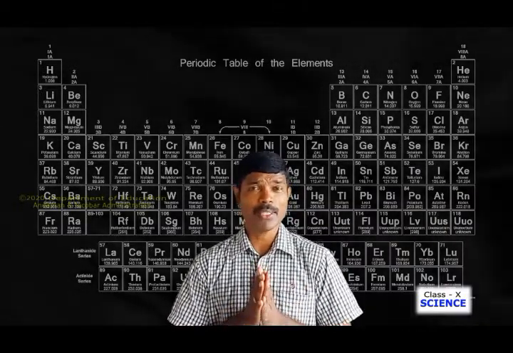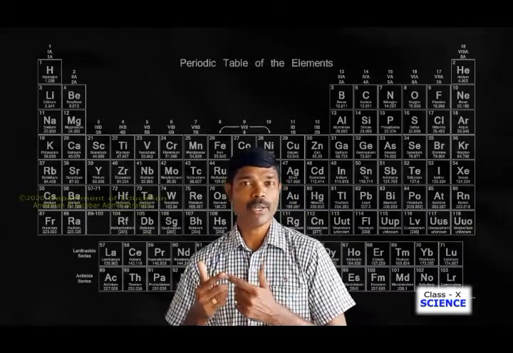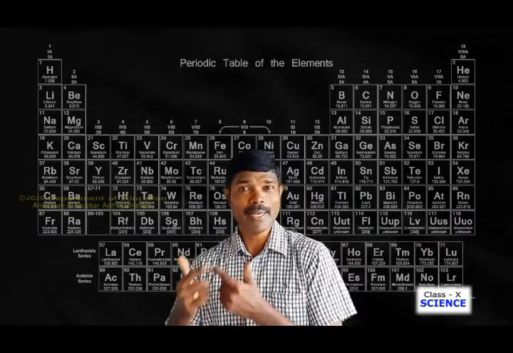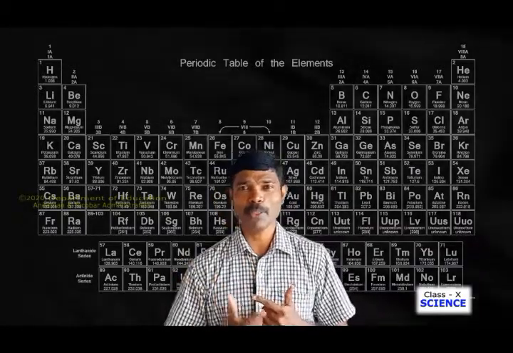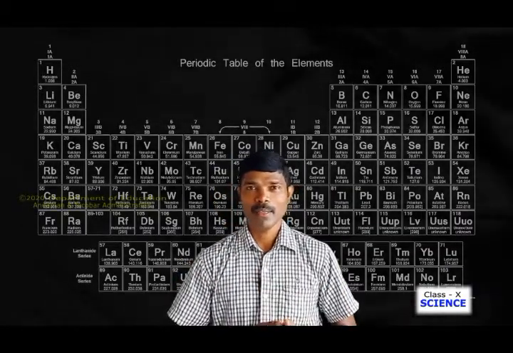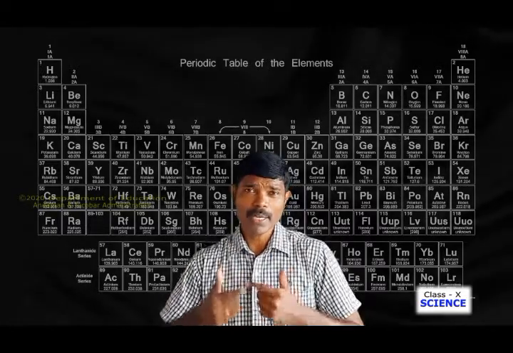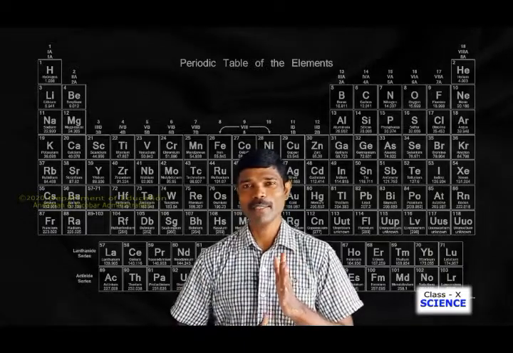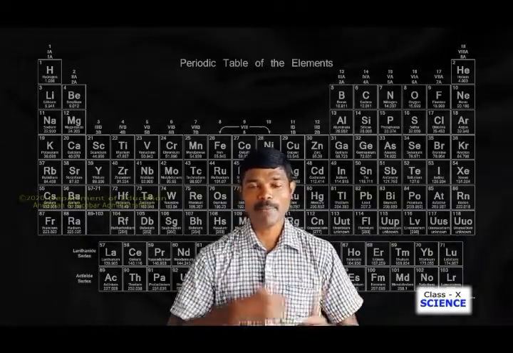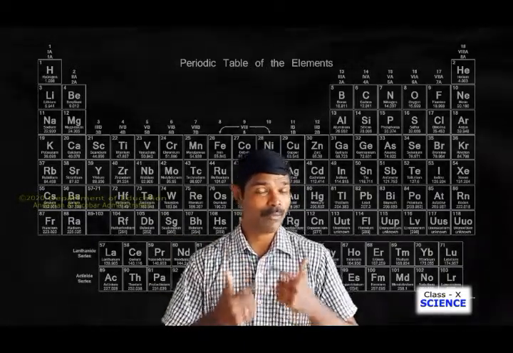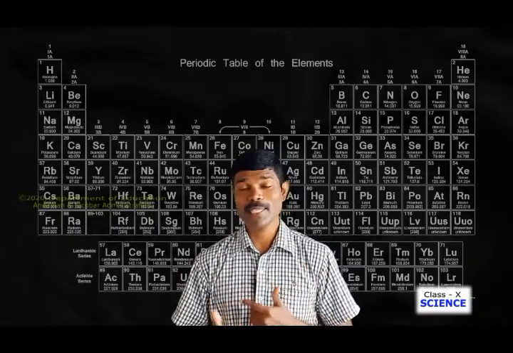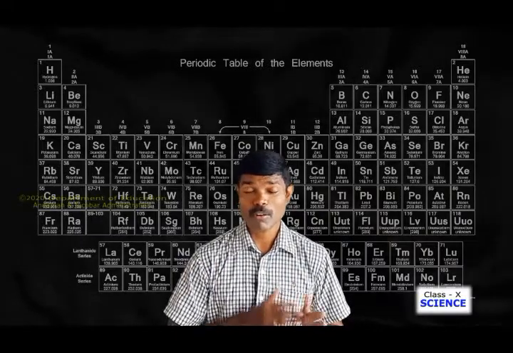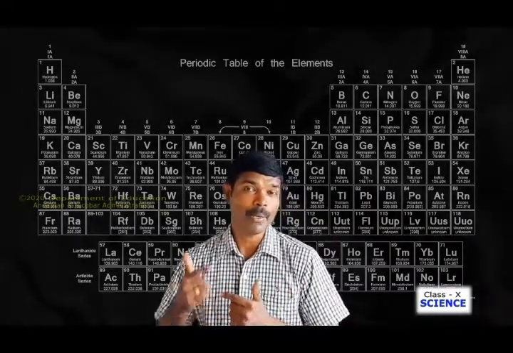When he arranged elements in increasing order, he found that after arranging 7 elements, the 8th element resembled the properties of the first element. So he classified the elements on the basis of increasing order of atomic mass.